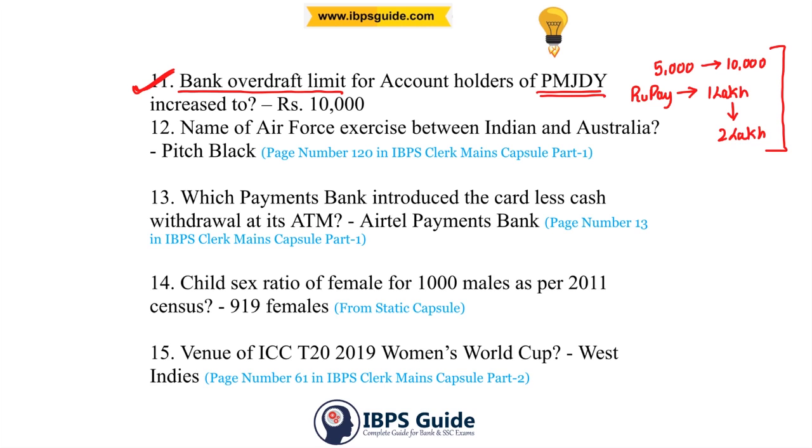Now this scheme is also called revamped or modified Jandhan. 12th question, name of Air Force exercise between India and Australia. Exercise between India and Australia is called Pitch Black. Exercise between India and Singapore is called Simbex.